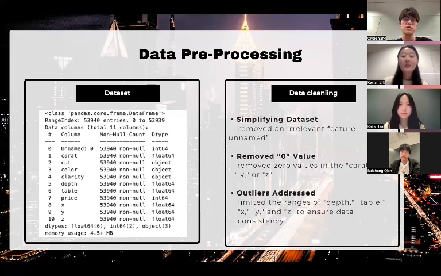The first step is definitely the data processing part. Our research data set consists of 9 factors that could potentially impact the price of diamonds, including carat, cut, color, and so on. After knowing that, we did some data cleaning. First, we removed the irrelevant feature to simplify our data set. Next, we detected and removed the data points with zero values, as such values are not realistic.